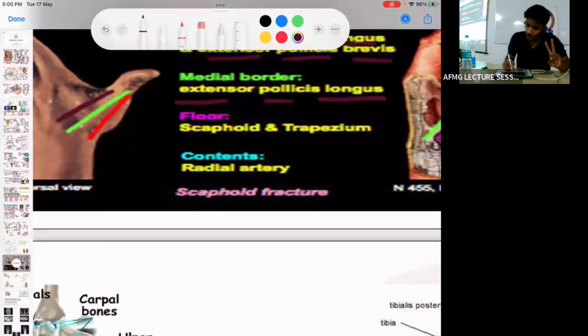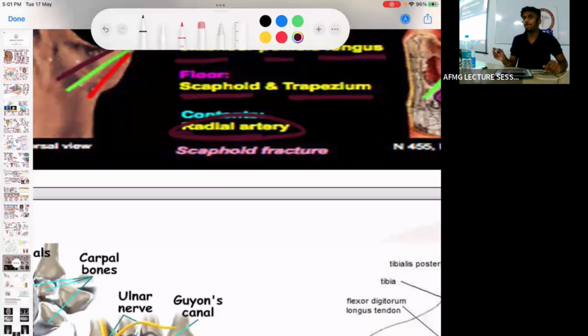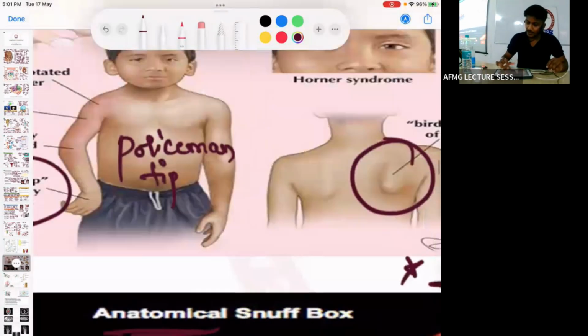The floor is formed by two bones, scaphoid and trapezium. The snuff box could be damaged in cases of scaphoid fracture. No issues with this. Snuff box is important.